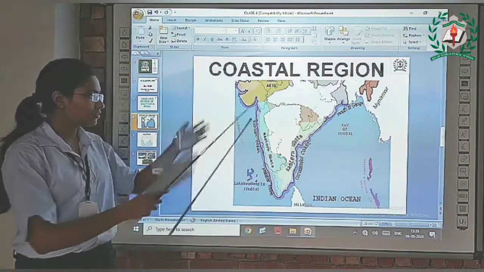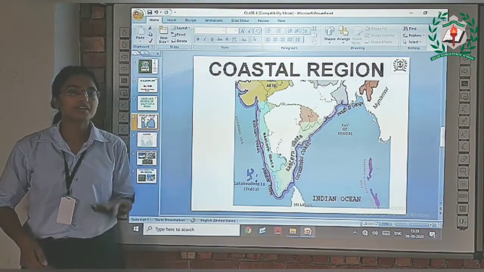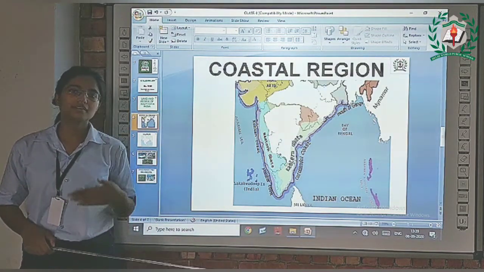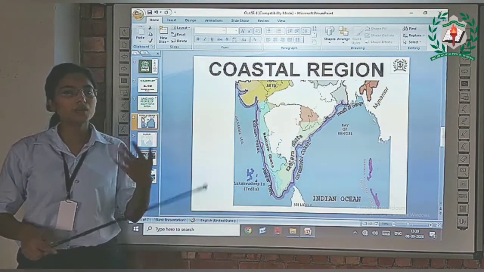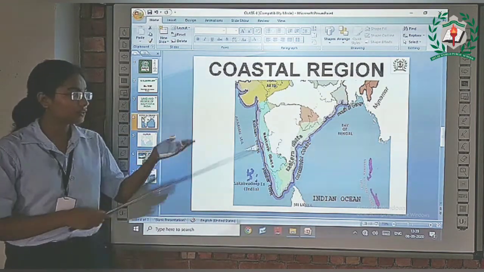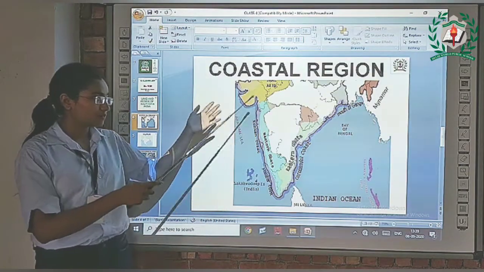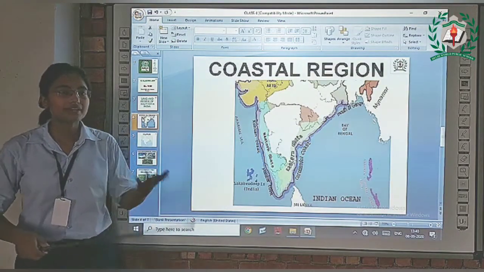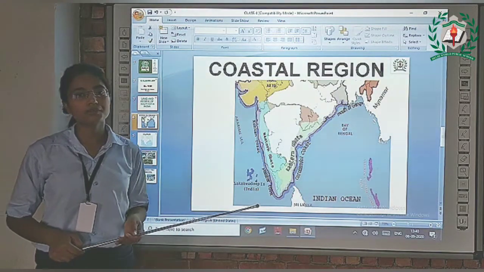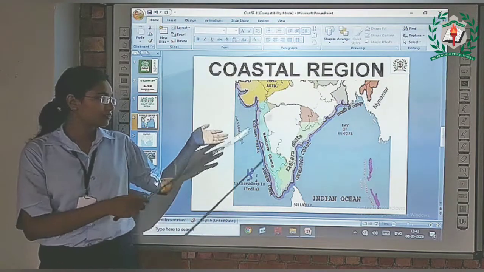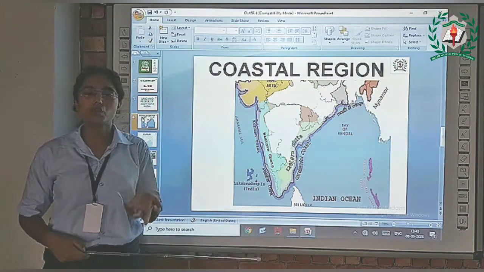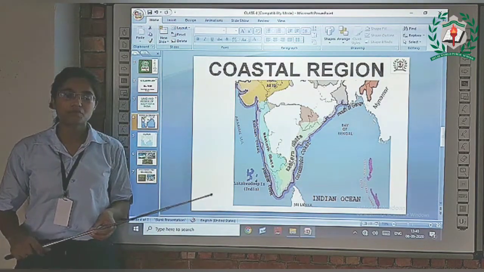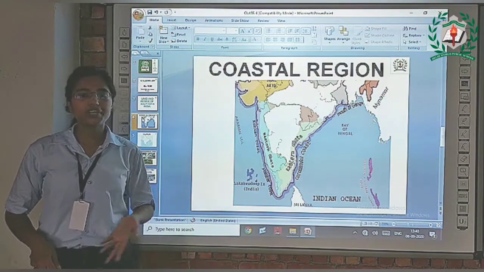The people of the coastal region speak a number of languages like Telugu, Kannada, etc. Because this part is surrounded by a large number of water bodies, it has a very hot and humid climate. So the men of this region wear cotton dhotis and cotton kurtas, and the women wear cotton saris, so that the cotton can absorb the sweat easily.